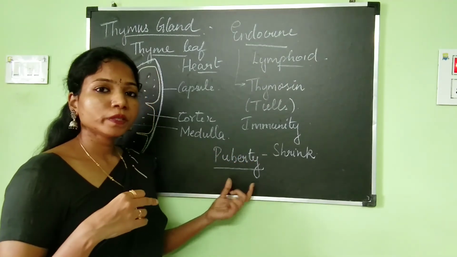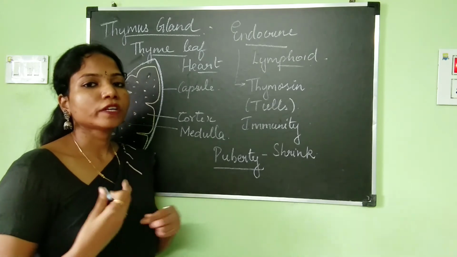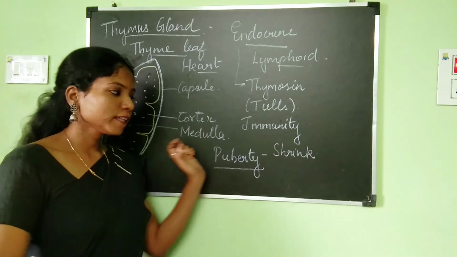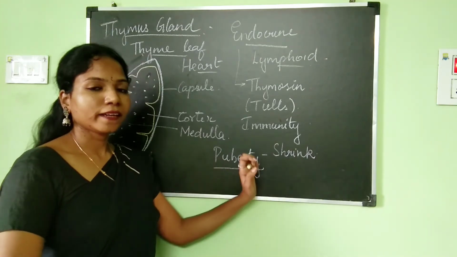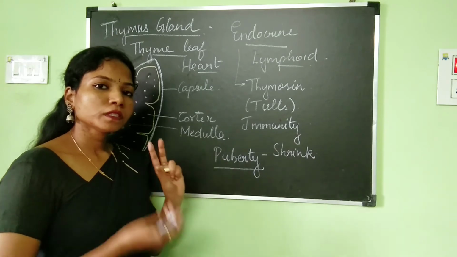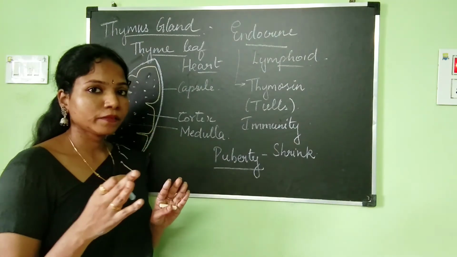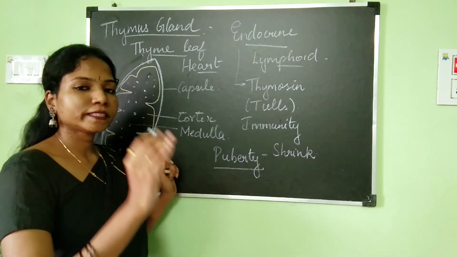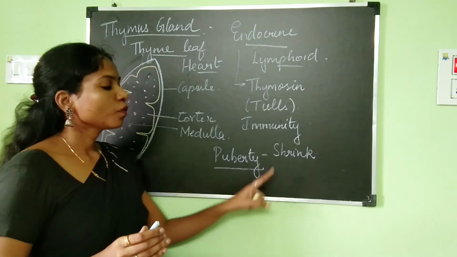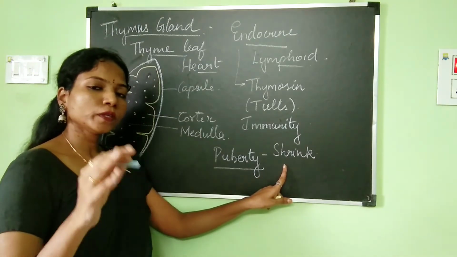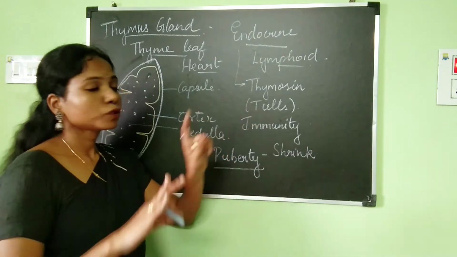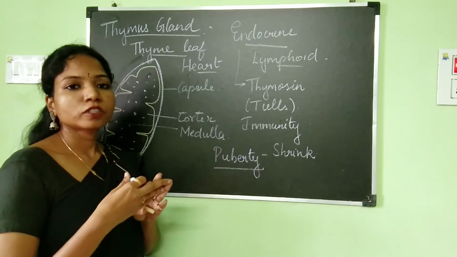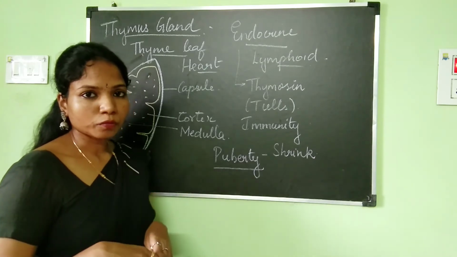So what is the meaning of puberty? The word puberty means the age of attaining sexual maturity. Am I right? So from the fetal stage till a person attains puberty, till that time the thymus is going to be showing its maximum activity. Okay. So after that, what is going to happen? The thymus will gradually tend to shrink. When the thymus slowly starts to shrink, the thymosin hormone will not be produced, and the activity of the T lymphocytes also will slowly reduce.